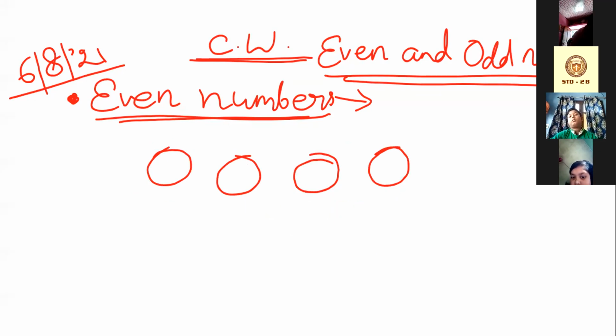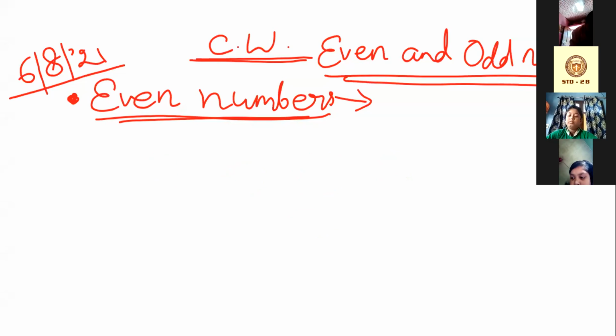Suppose 6 balls are there. We can pair of two means we can take them together. Take two together. Okay, so write the definition first. Don't worry, again I'll explain the number. Write it.